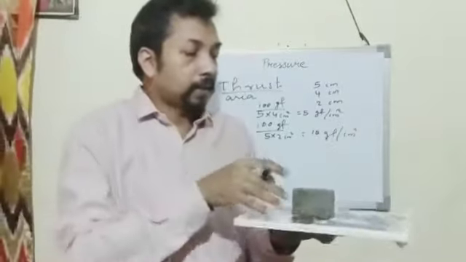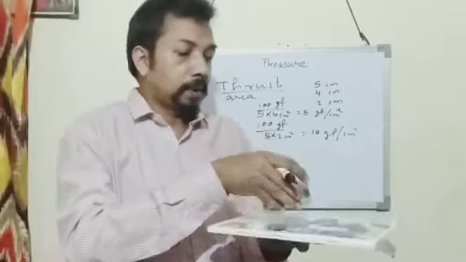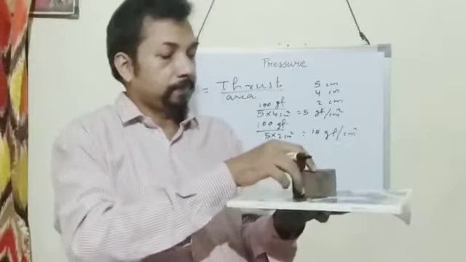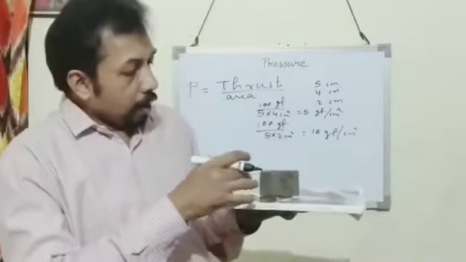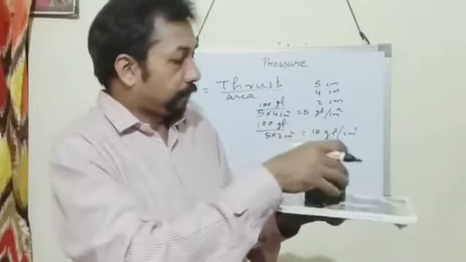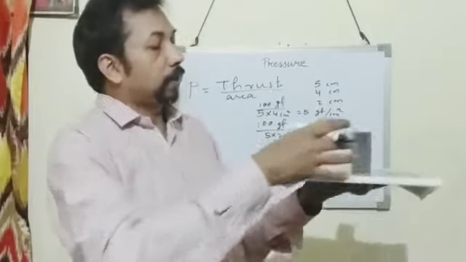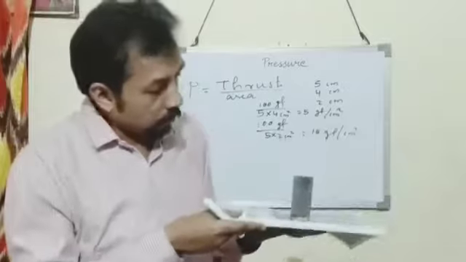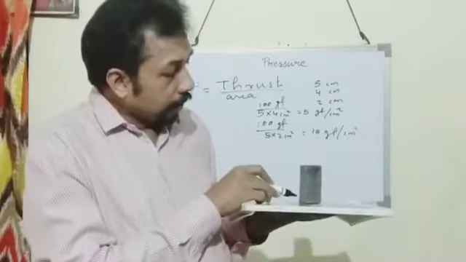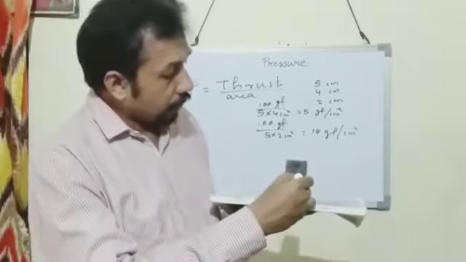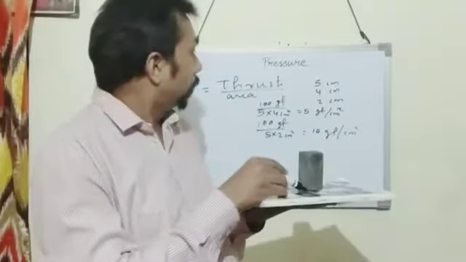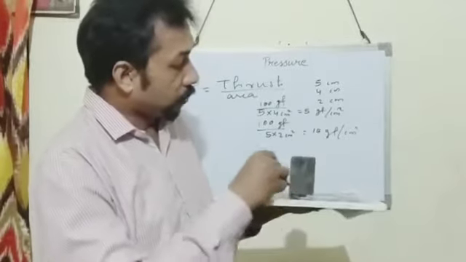And in the next case, I keep the body in this way. So this is 4 centimeter and this is 2 centimeter.